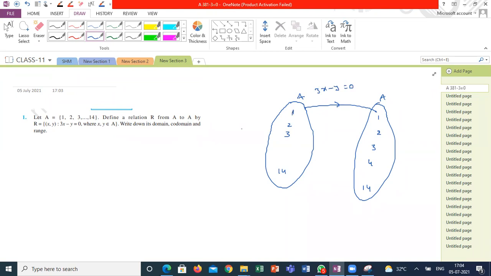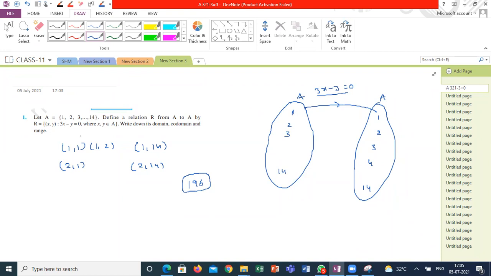Suppose we substitute. What are the possible ordered pairs I will get? (1,1), (1,2) up to (1,14). Same as (2,1) up to (2,14). That is 14 into 14, 196 ordered pairs, the maximum number of ordered pairs, that is 14 squared. But out of all these ordered pairs, which will satisfy this relation? Those only are the mappings, correct? For that, how can I understand what the possible solutions are?